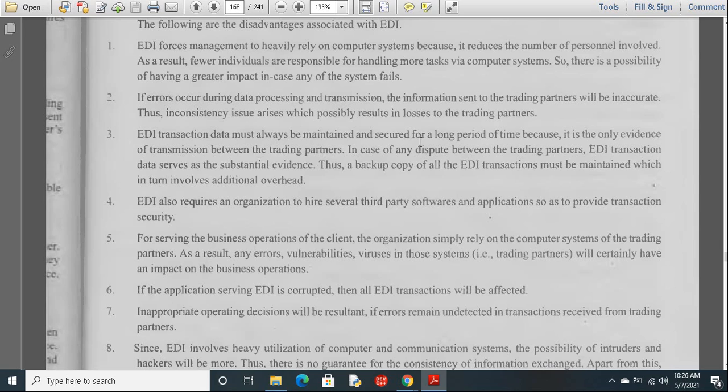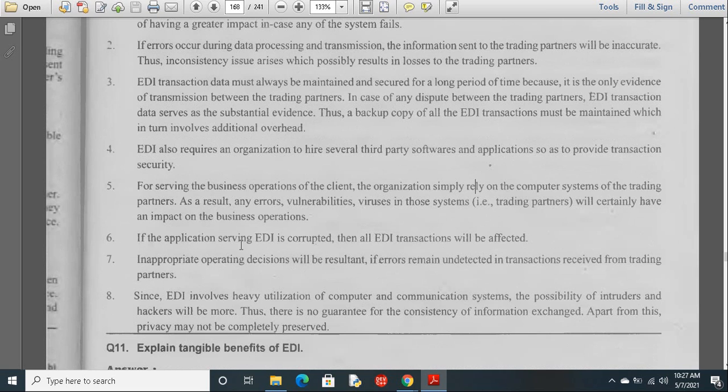For serving business operations of the client, the organization simply relies on the computer systems of the trading partners. As a result, any errors or viruses on those systems will certainly have an impact on the business operations. That's what we discussed in point 1, the same thing. So maximum we have to rely on the computers. Whatever happens with the computer, the complete data will be lost. So we'll have major problems if any system is damaged. Why? Because we are relying more on the computers rather than on personal contacts.